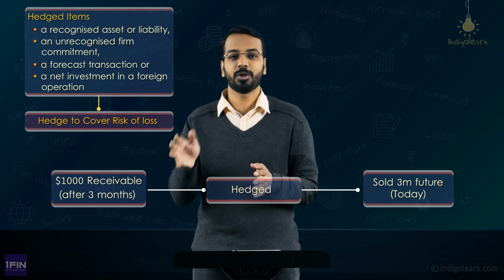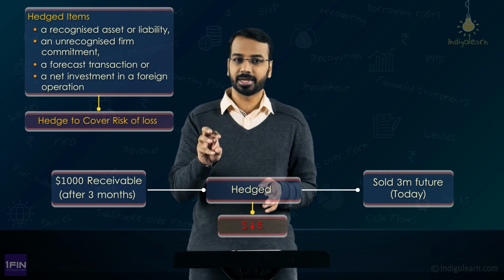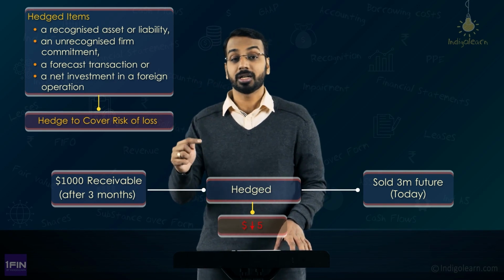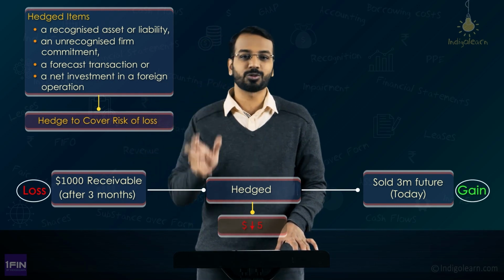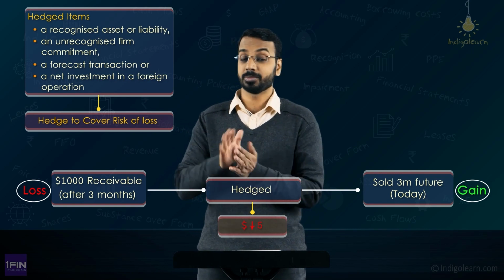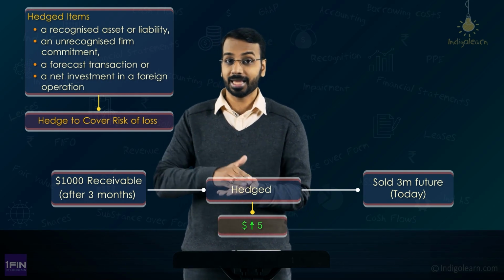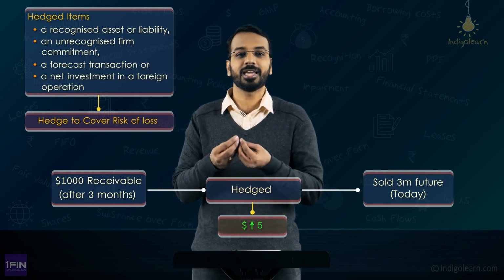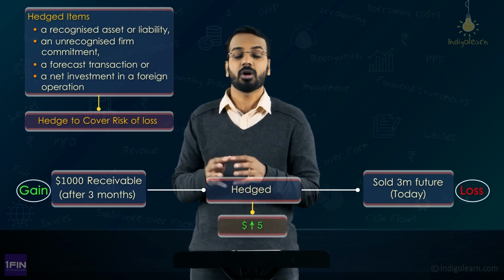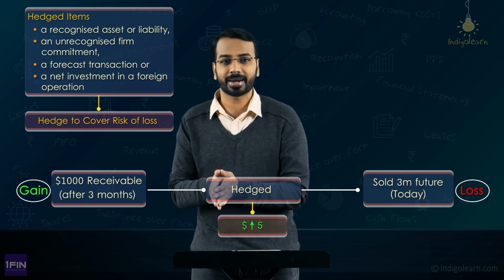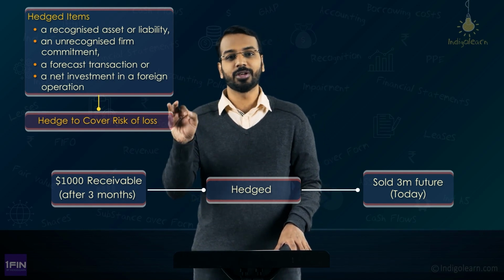Let us say from today till 3 months, the dollar rate falls by 5. So you will realize 5 less on the debtor, so you will make a loss of 5,000 there, but because you have sold futures, you will make a gain of 5 in the futures, so that 5,000 of gain and 5,000 of loss will get offset. That is what happens. But if the reverse happens, if the dollar rate goes up by 5, then you will have to forego the gain, because you will make a gain on the physical side, that is on the debtor, but you will make a loss on the hedge side. So again it will offset. Of course, we have a choice to enter into an option contract and try to take advantage of favorable movements, that is there, but again for options also you will have to incur a cost, right?